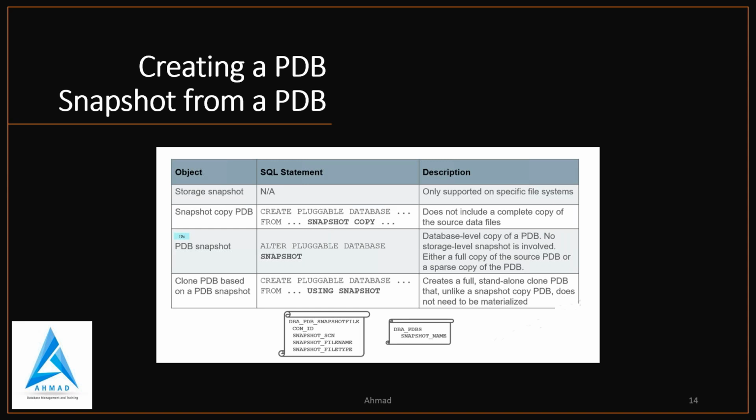So to clone a PDB based on a PDB snapshot, you have to use create pluggable database from using snapshot. So it creates a full standalone clone PDB, unlike a snapshot copy PDB, and does not need to be materialized. And these are the views: DBA_PDB_SNAPSHOTS is the view, and DBA_PDBS is the view. So these are the things that happen in 19c. So we have these snapshots. Clear? So you can create a PDB snapshot from a PDB.